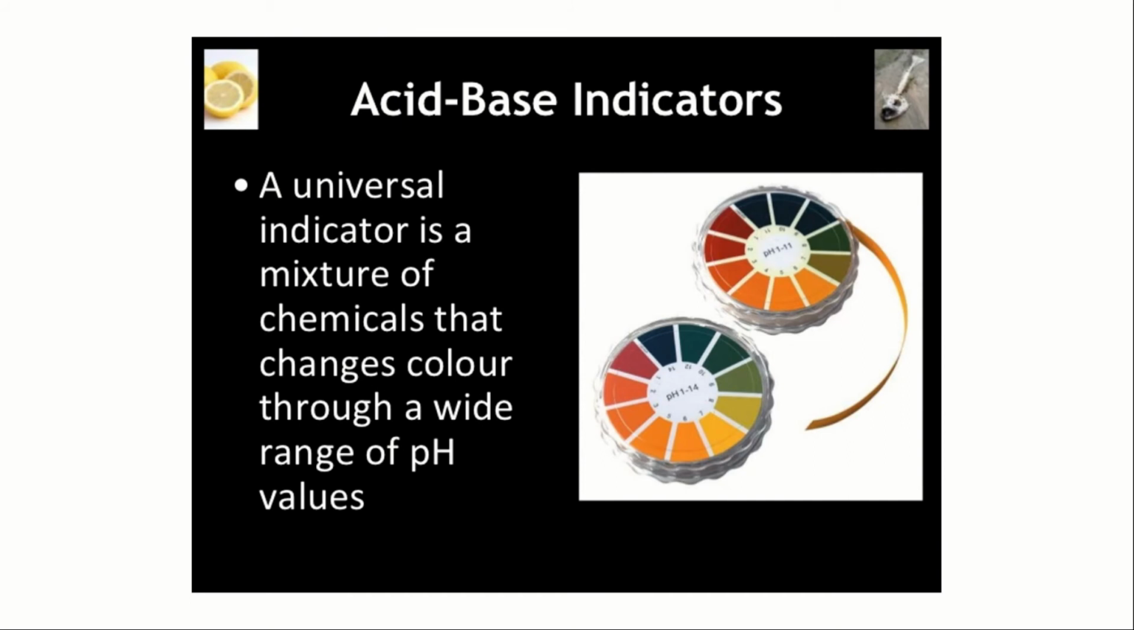So again, the universal indicator is a mixture of chemicals that changes color through a wide range of pH values. With litmus paper, there are only 2 color changes, so we can't carry out experiments on varied solutions. There are thousands of varied solutions on earth. By using this universal indicator, it changes into varied colors so that we can understand the acidic or basic level, or the pH, of a different solution.